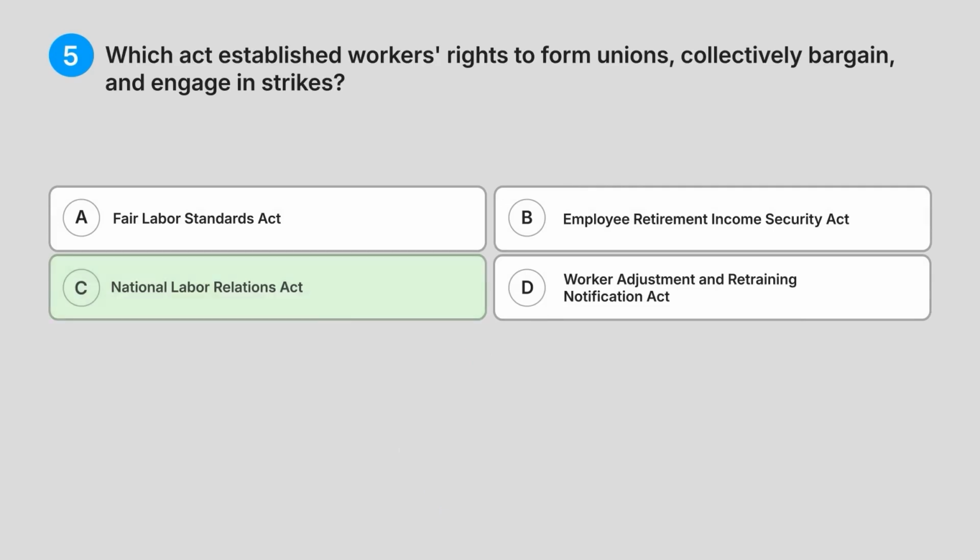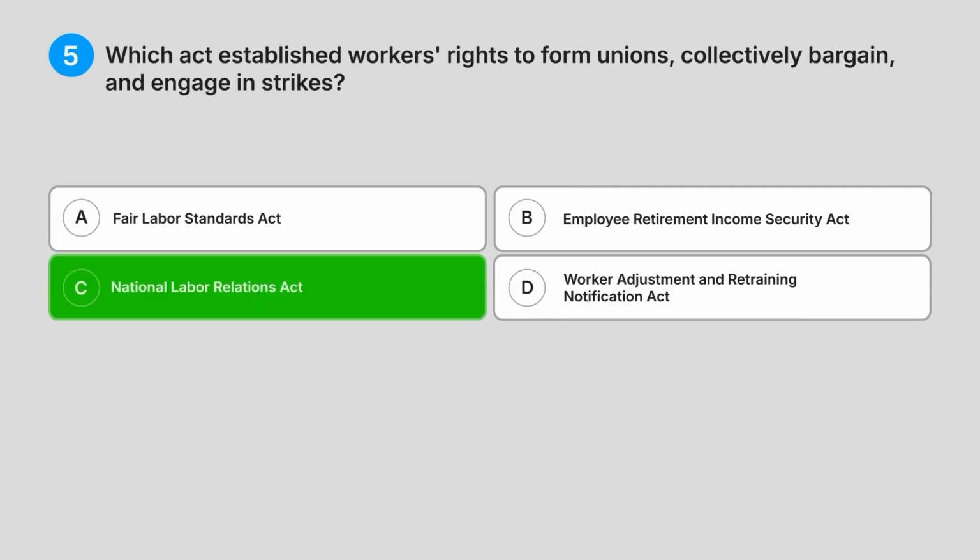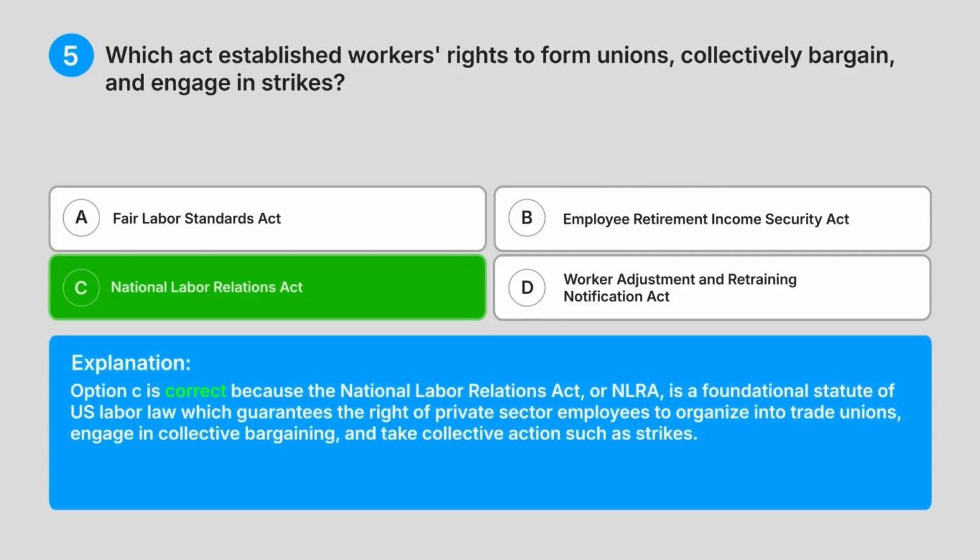Correct answer, C. National Labour Relations Act. Explanation: option C is correct because the National Labour Relations Act, or NLRA, is a foundational statute of US labour law which guarantees the right of private sector employees to organise into trade unions, engage in collective bargaining, and take collective action such as strikes.